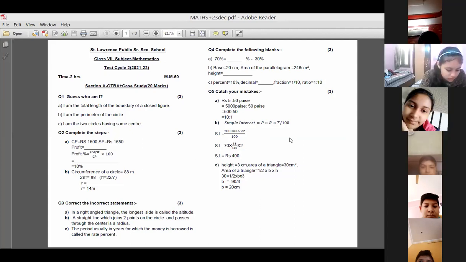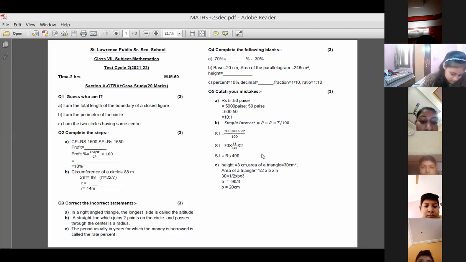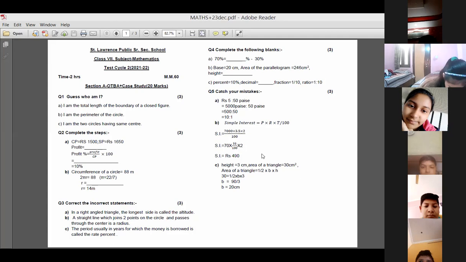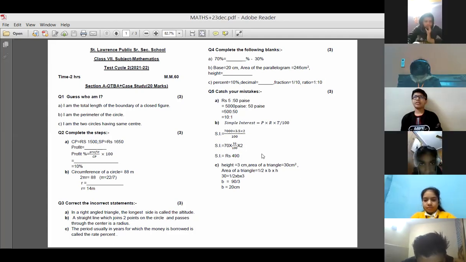Not 7,000. What are you doing, Mukul Jain? Wrong. Beta, when you are converting 7,000 into 3.5 into 2 upon 100, 2 zeros will be cancelled with 2 zeros. So when you're converting 3.5 into the fractional form, it will become 35 by 10. So instead of 100, it should be 10. Rest everything is right. Did you get your mistakes? Nabil Khan, Utkarsh, Naman, Fiona. Did you understand this?